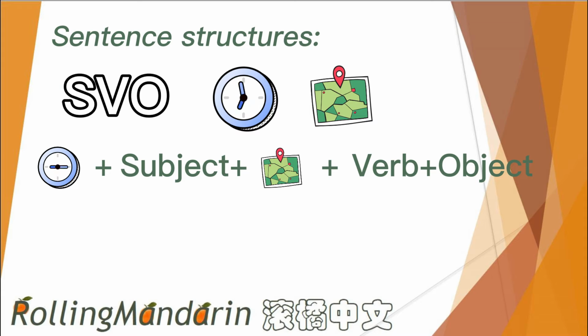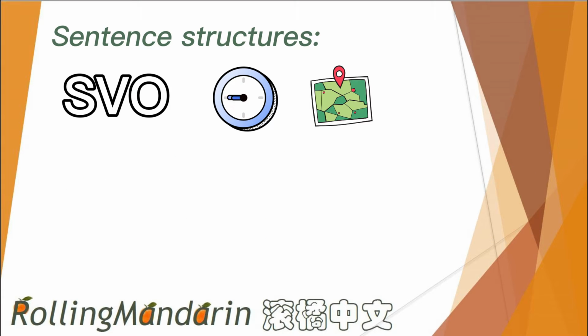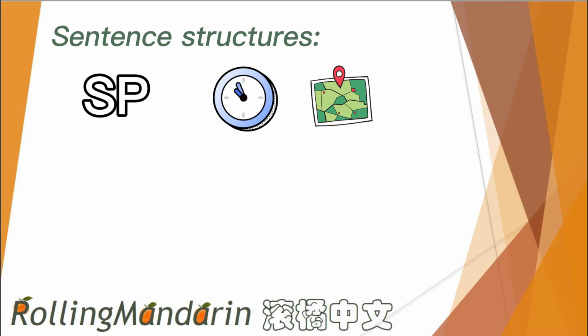So the structure of this sentence will be changed into 星期三我在大学买书. You can also put a comma after the time element to make the structure of the sentence clearer. 星期三，我在大学买书.